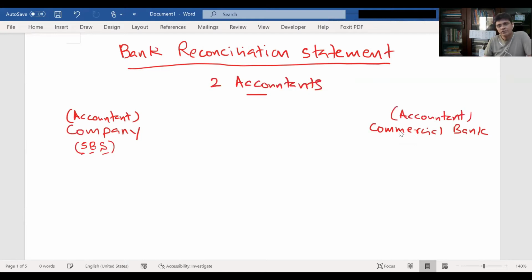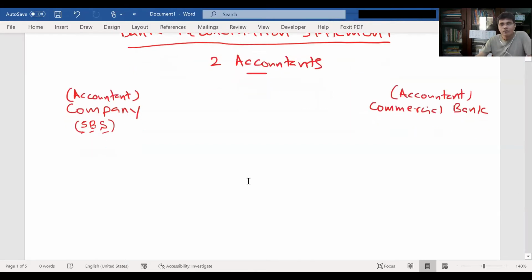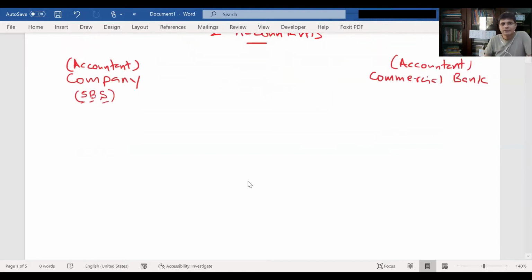So what is the story I'm going to tell now? A story between two accountants. One accountant is in SBS company, the other accountant is in the commercial bank. Now let's start with this.